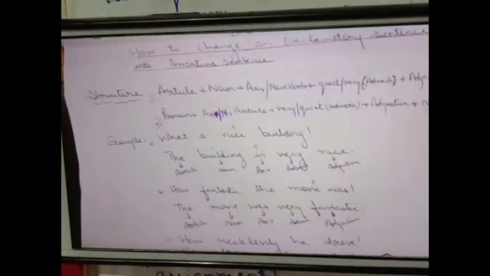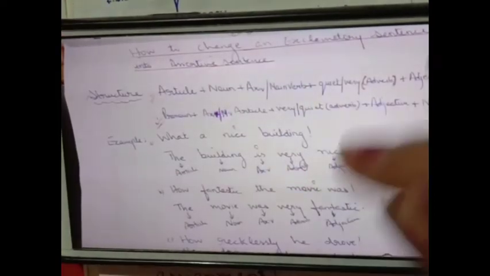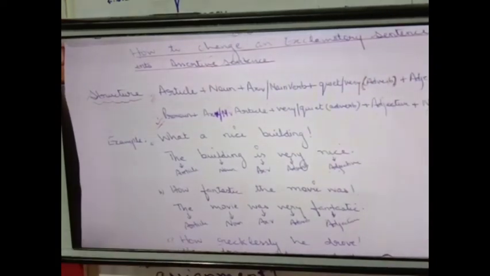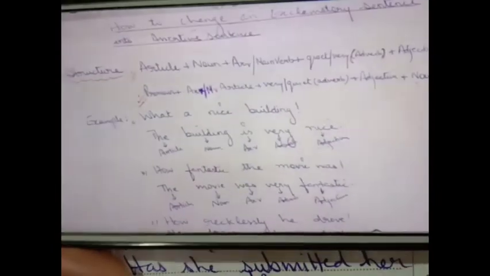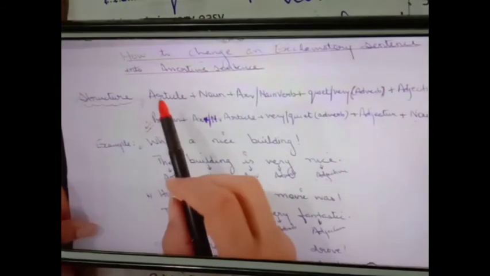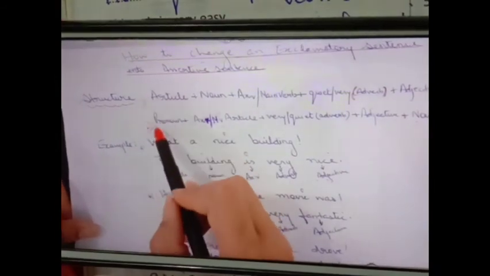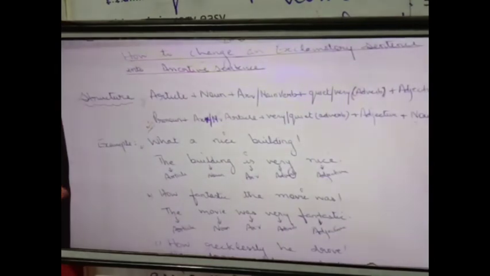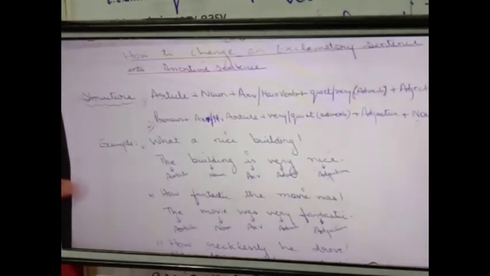Now see how to change an exclamatory sentence into an assertive sentence. Earlier I taught you how to change an assertive into exclamatory. Now I am teaching how to change an exclamatory into assertive. To change an exclamatory into an assertive sentence, simply follow this structure. I have given you two structures here. Following these structures, you can change an exclamatory sentence into an assertive sentence.